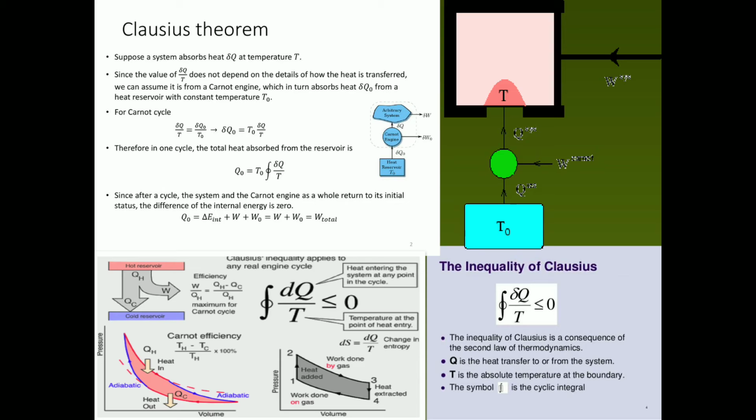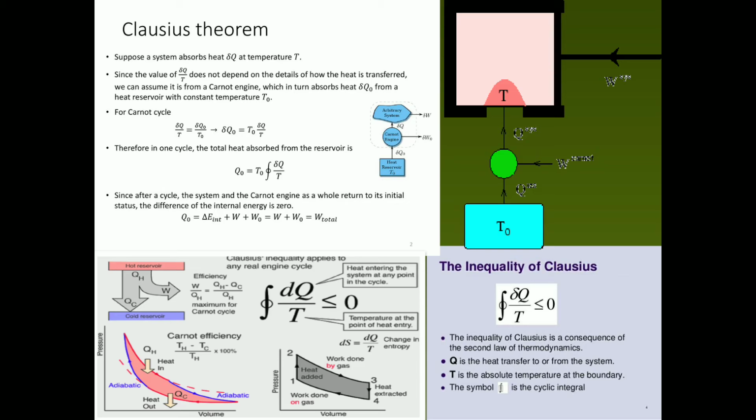Therefore, in one cycle, the total heat absorbed from the reservoir is Q0 is equal to T0 times the integral of delta Q upon T. Since after a cycle the system and the Carnot engine as a whole return to their initial state, the change in internal energy is 0. So Q0 is equal to delta E internal plus W0, which is equal to W plus W0, that gives you the total work done.